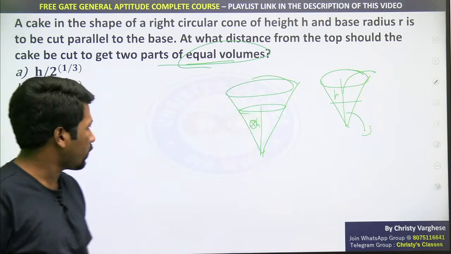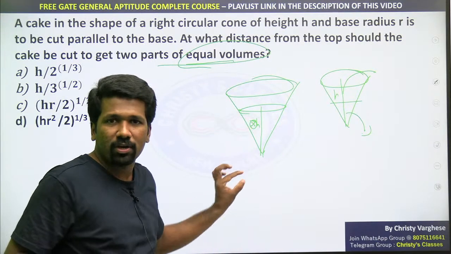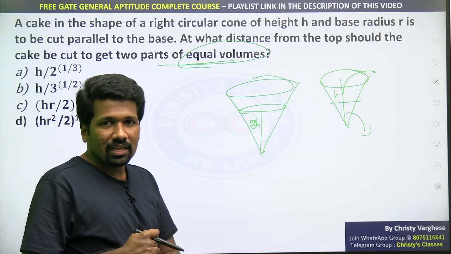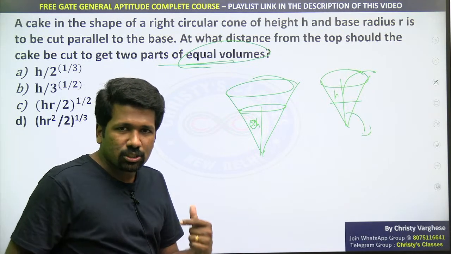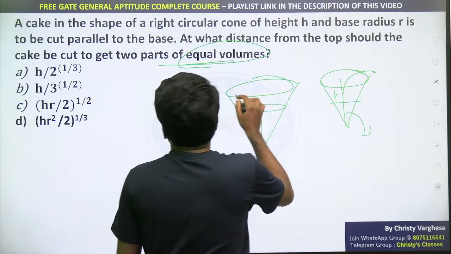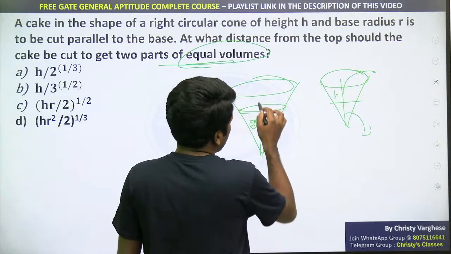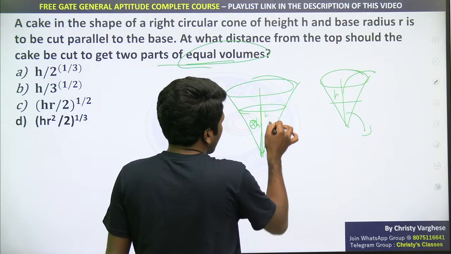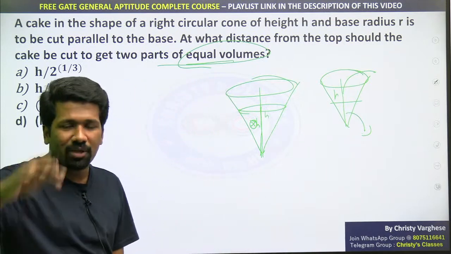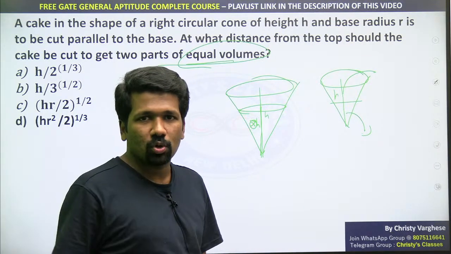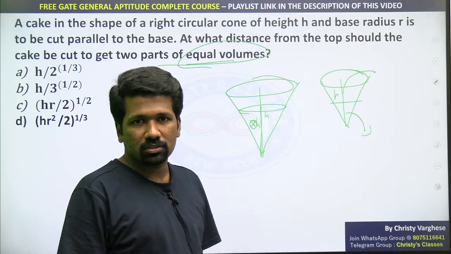That is what you need to find. Did you understand what I have taken as x? xh be the new height. If the initial height was h, then x into h is the height at which you are cutting it so that you will get equal volumes.